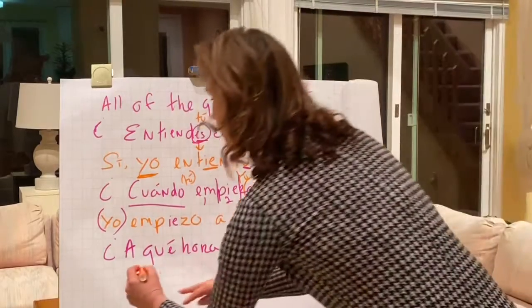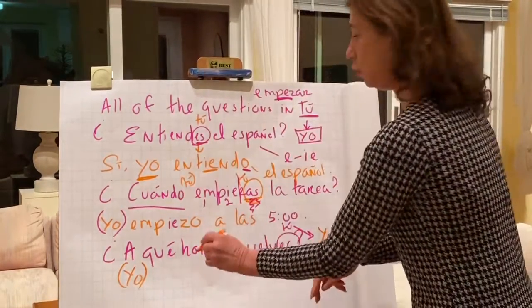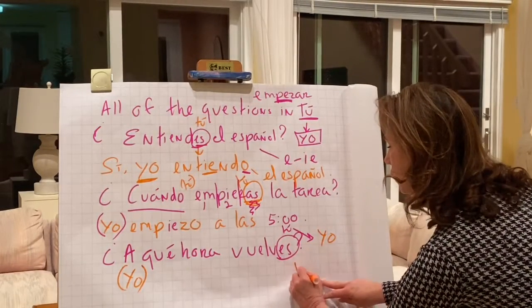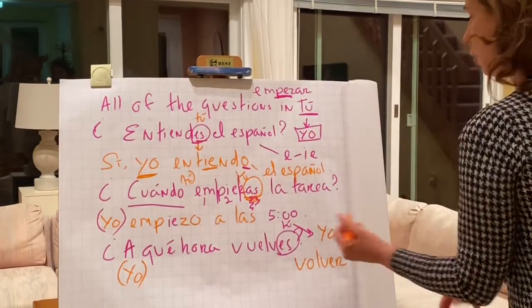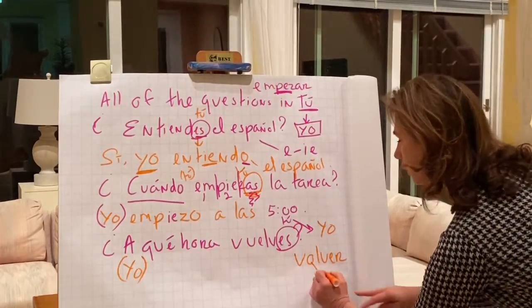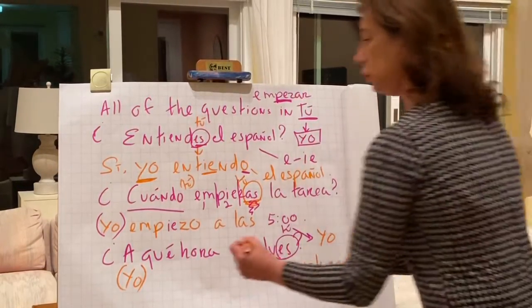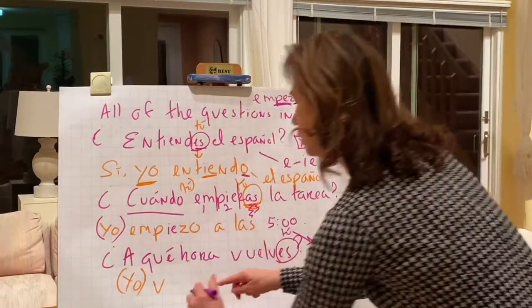First thing we need to do is to make sure that we're answering in the yo form. And we need the yo form of what verb? We're dealing with the infinitive volver. So again, the O's only can go to a UE. So you're going to stem change again. Where are you stem changing? You are stem changing in that boot.